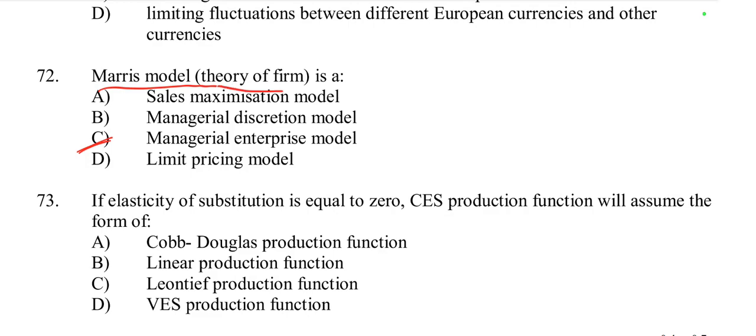It highlights the balance between the growth of the firm and managerial control, focusing on how managers aim to maximize their utility through firm growth while maintaining their control over the firm.